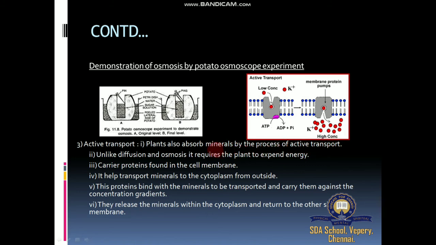So what are minerals? Soil has a lot of minerals, such as micro minerals and macro minerals, or micronutrients and macronutrients. What are micronutrients? They are essential, but plants require them in very small quantities. What are macronutrients? They are essential, and plants require them in large quantities.